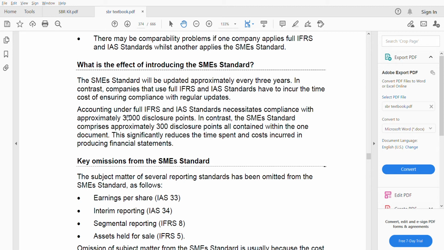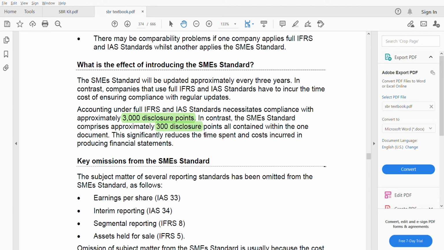Next, accounting under full IFRS necessitates compliance with approximately 3,000 disclosure points. In contrast, the SME standard is only 300, 10 times more in full IFRS when it comes to disclosure. Okay, all these 300 are in one document, whereas 3,000 disclosure points cannot be in one document. Maybe there may be so many documents for that. Okay, so what does this do? It reduces the time spent and cost incurred in producing financial statements. Okay, because they have to make only 300 disclosures, so time spent will be less, cost will be less compared to full IFRS.